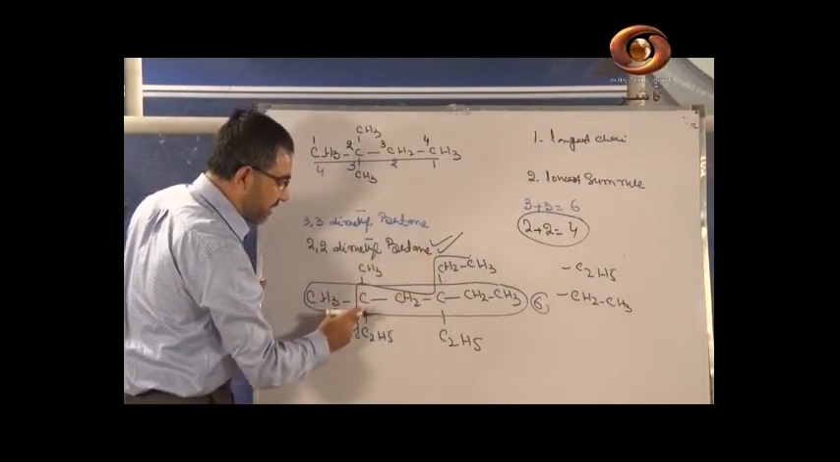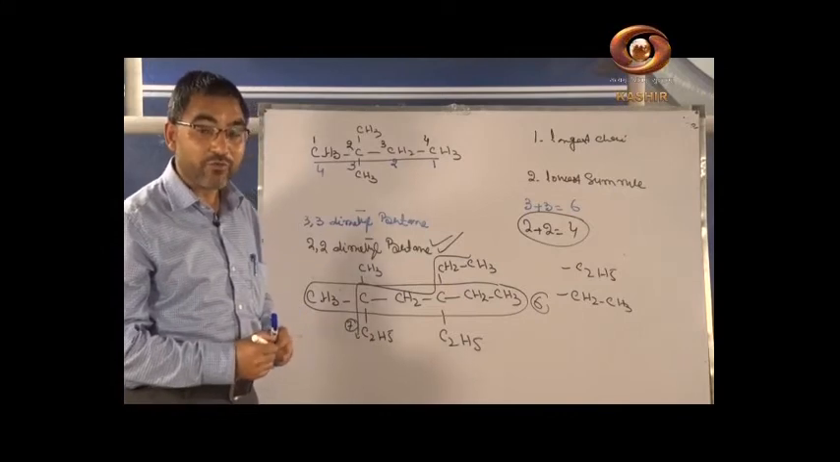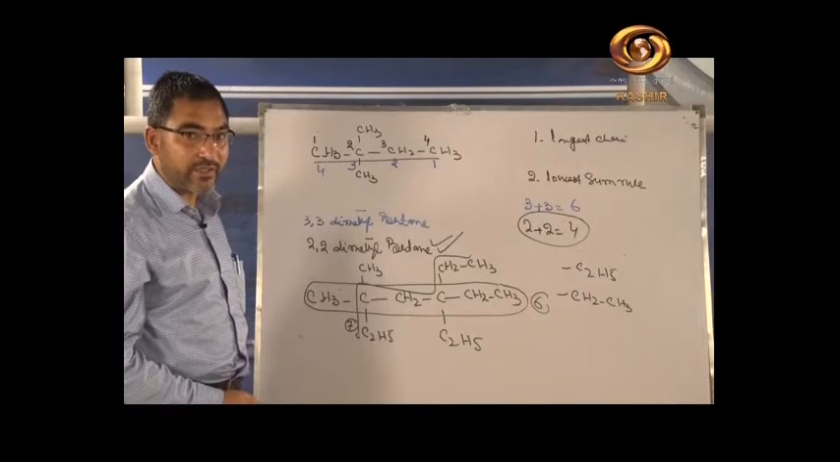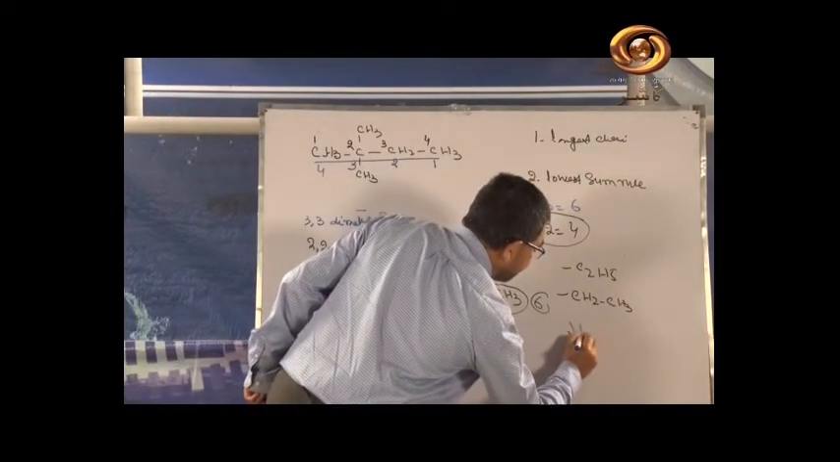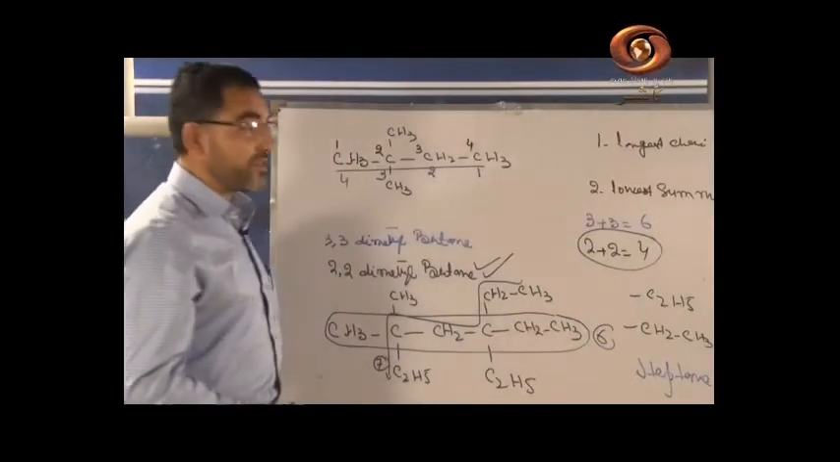If we select this chain, there are 7 carbons. So which chain do we have to select? We have to select that chain where there are the maximum carbons. 7 carbons are there, so the parent compound is heptane. Now the question is, where will we start the numbering from?